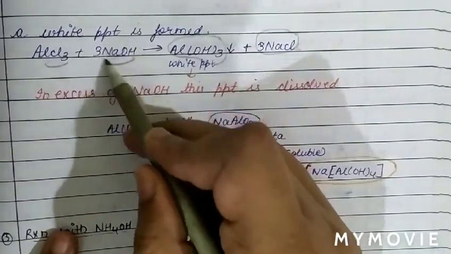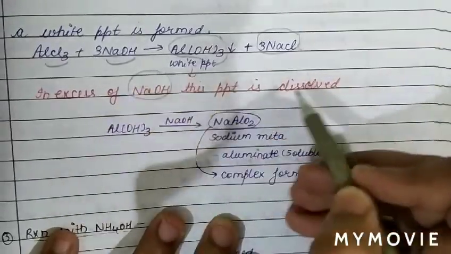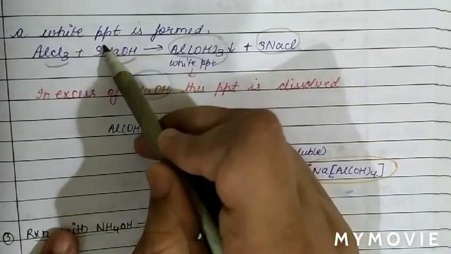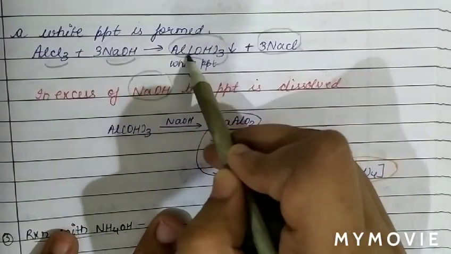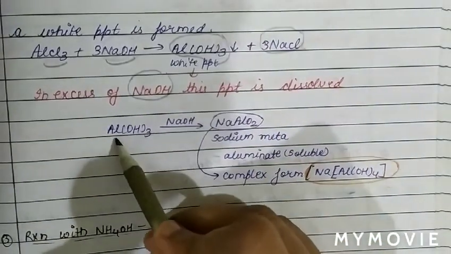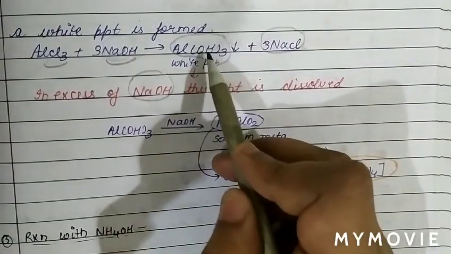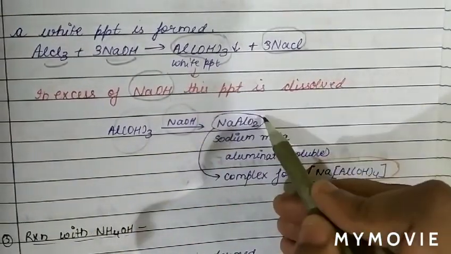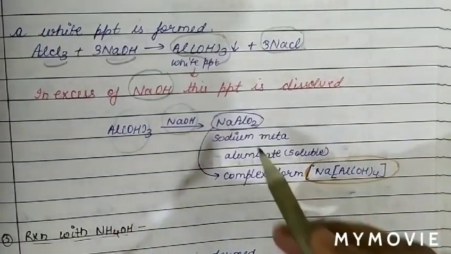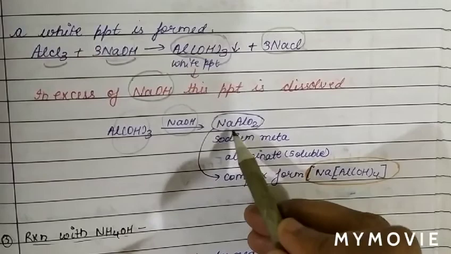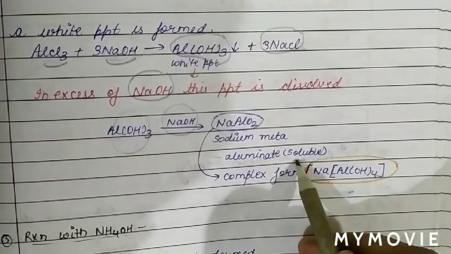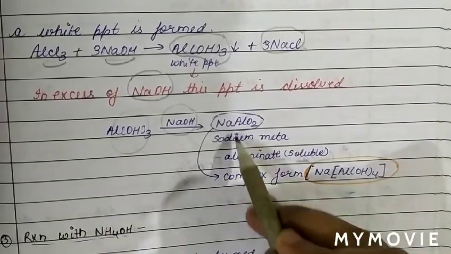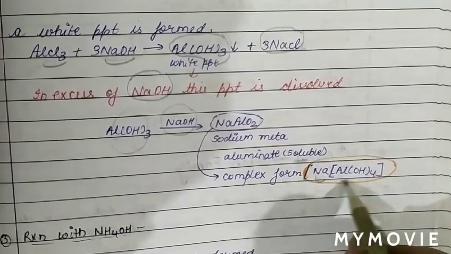If we use excess NaOH, then this precipitate also dissolves. So basically, when we use excess of NaOH, the precipitate of aluminium hydroxide will dissolve. See, on using excess of NaOH, this aluminium hydroxide will dissolve in the sodium hydroxide and form a soluble complex in water. So basically, it forms sodium meta-aluminate, which is soluble. It forms a soluble complex, which we call sodium meta-aluminate, and the complex form of sodium meta-aluminate is NaAl(OH)4.